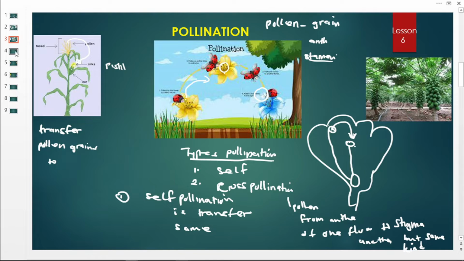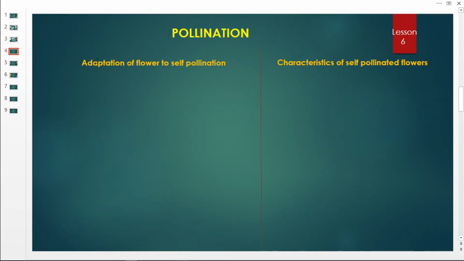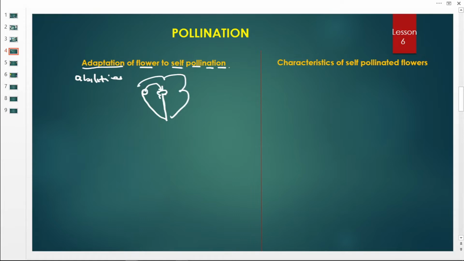Then let us move on and see what we call the adaptation of flowers that undergo self-pollination. Now when we look at this word adaptation, it means abilities, the things that make these flowers undergo self-pollination. Remember we said within self-pollination, the pollen grains just come from the anther of one flower, then they sit onto the stigma of the same flower. As if this one is our flower and this is the stigma, this is the anther, the filament stalk. So pollination will take place. The pollen grains are going to move from here, then they land onto the stigma.